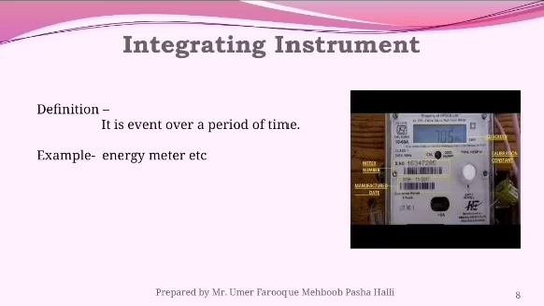The bill has a certain duration: every 1 month your electricity bill is produced with the help of the energy meter. That means the event over a period of time is called an integrating instrument.